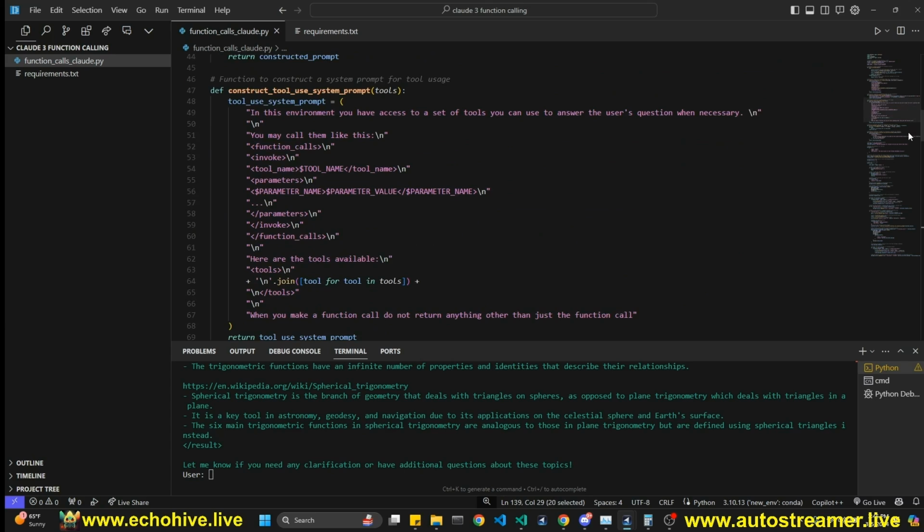The messages for Claude can only be user and assistant. And the messages list has to begin with the user role, and it has to always alternate, like user, assistant, user, assistant. Otherwise, you're going to get an error message. So it's not as flexible as OpenAI. But if you keep those things in mind, you should be fine. So in our case, we have only one function, but you can have multiple functions.